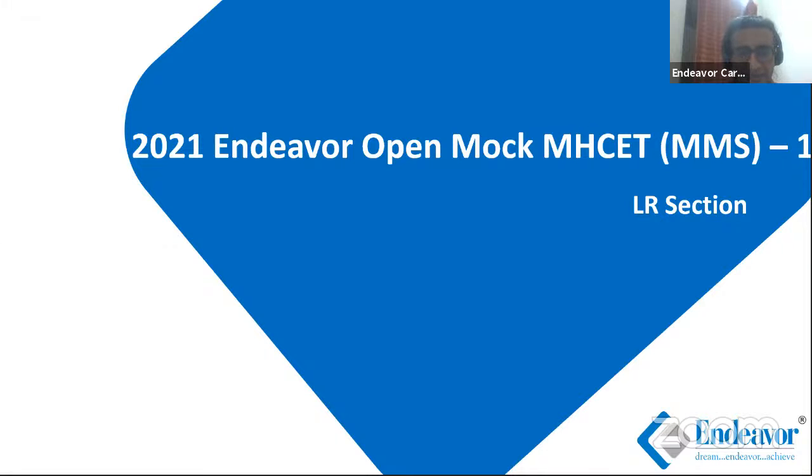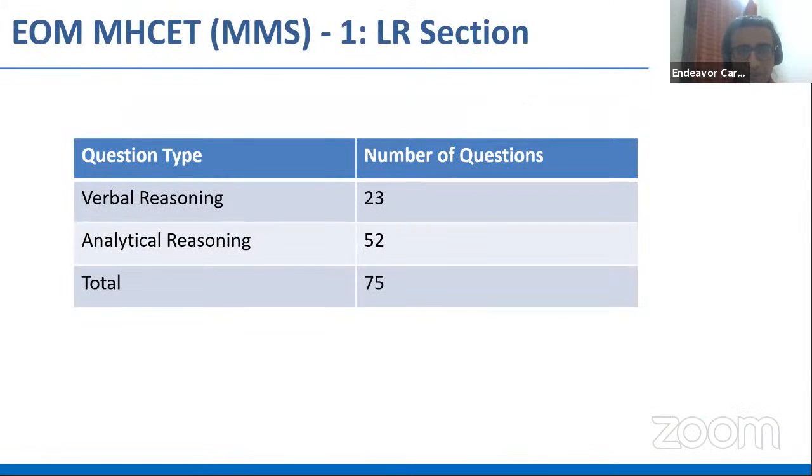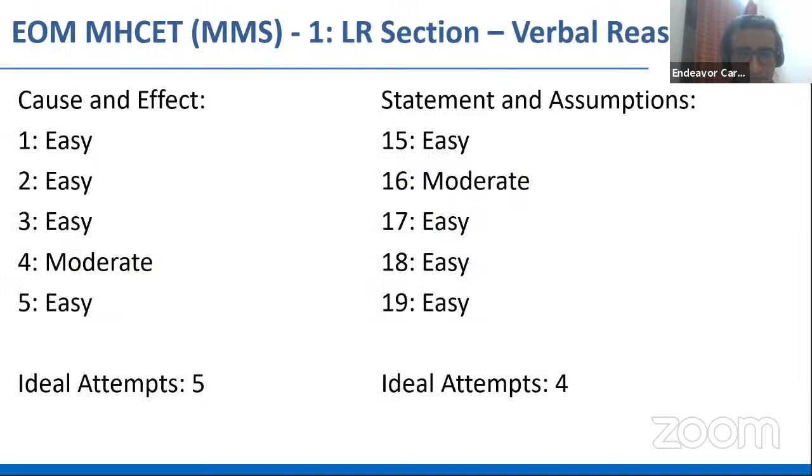Then we talk about the LR section. Now in the LR section, what we had was, out of 75 questions, 23 questions were based on verbal reasoning, and 52 questions were based on analytical reasoning. Okay? So we'll discuss the verbal reasoning part, and then Anshuman sir will take it forward from the analytical reasoning section, and we'll talk about the other sections and the overall cutoff and everything, right? So here we go.